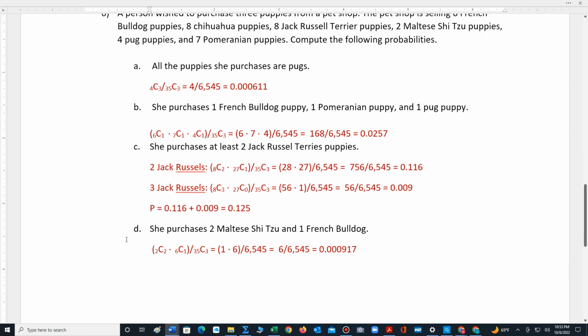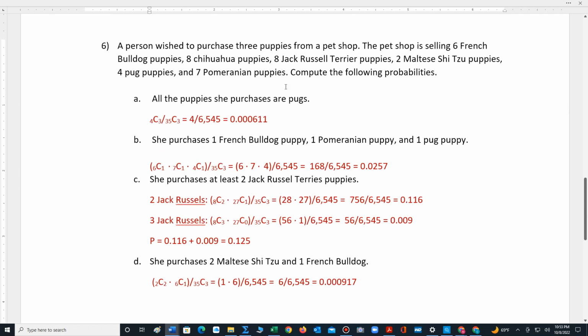For part C, it states she purchases at least 2 Jack Russell Terrier puppies. So first, we have to calculate the probability that she purchases 2 Jack Russells. Well, there are 8 Jack Russells to choose from, so 8 choose 2 times the other dog can be any of the other types. So collectively, there are 27 other dogs, and we choose 1 of them.